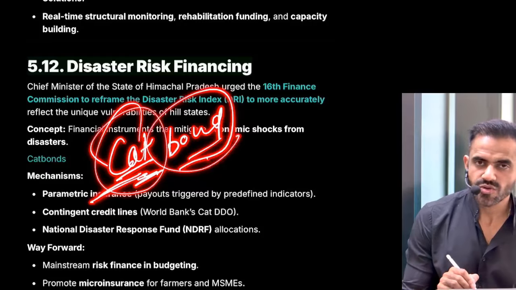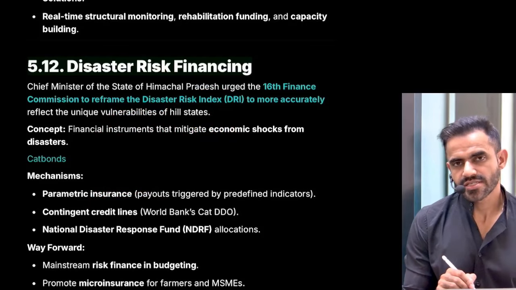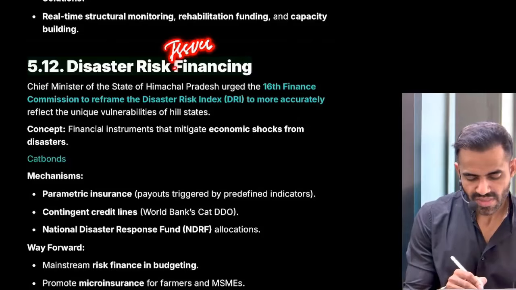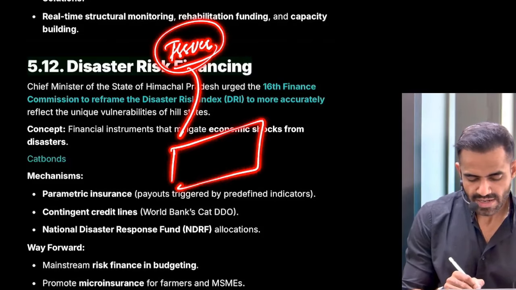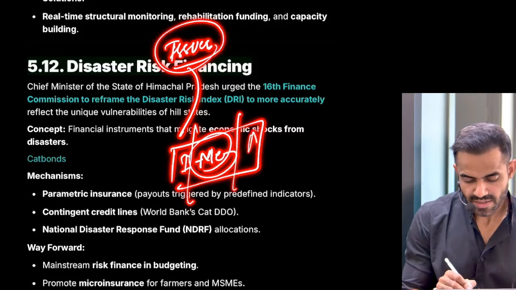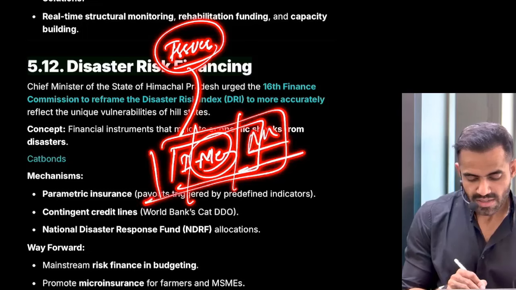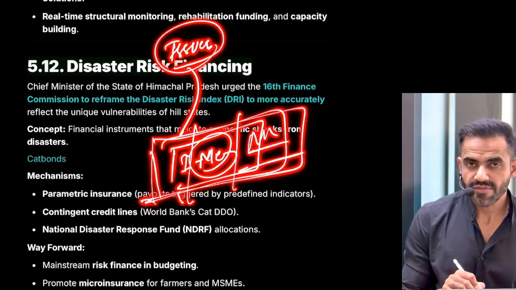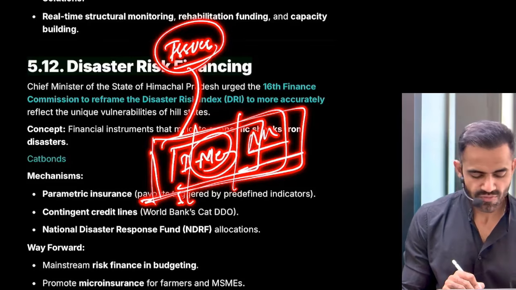Bond is nothing but a piece of paper. So let's try to understand it this way. Let's say the issuer has issued a bond and I purchased it. This is me. Okay, so I purchased this bond. Now what happened? If there will be any kind of disaster, I will be able to use this money. That is the simple concept of cat bonds.